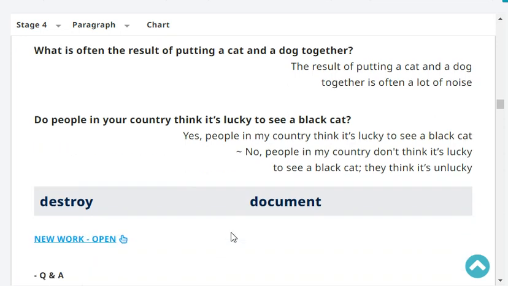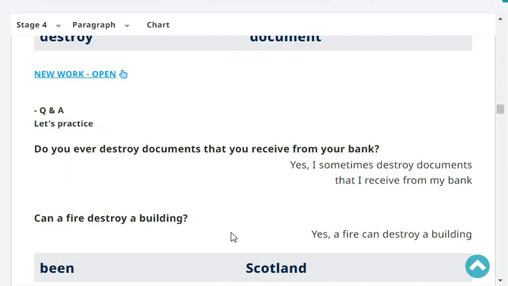Do people in your country think it's lucky to see a black cat? No, people in my country don't think it's lucky to see a black cat. They think it's unlucky. Very good.